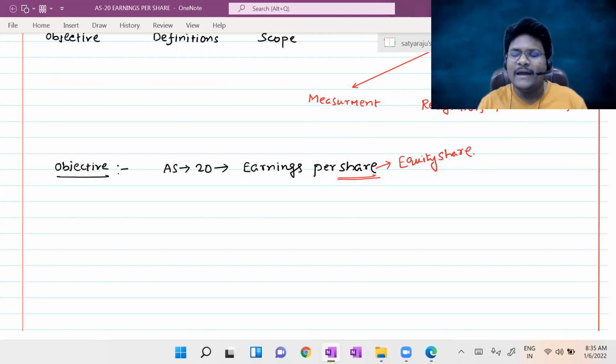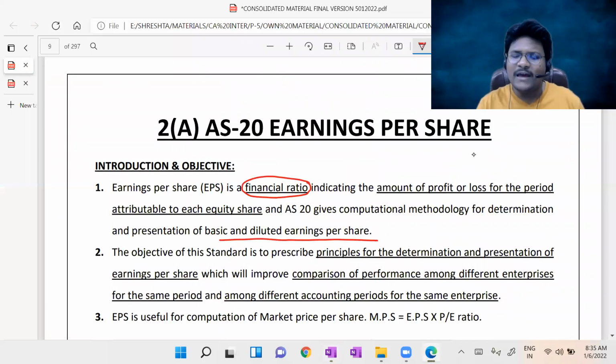For example, in the current year, you earned certain profits out of the profit and loss account. Out of the earnings earned from the profit and loss account, how much belongs to each and every equity share, we will clearly discuss in AS20 earnings per share. Now the same thing is given here also. Earnings per share is a financial ratio. We will discuss this later. What is this ratio?